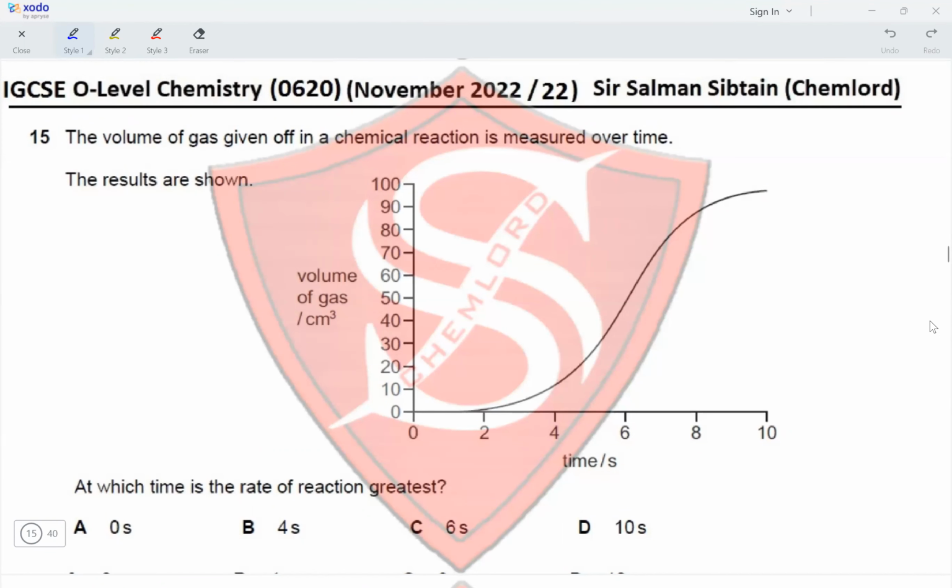So at 4 it is steeper, at 6 it is the steepest because here you can see the curve is almost a straight line. At 8, it has slowed down, and at 10, it has almost stopped. So the steepest portion of this curve is at 6 seconds, making the rate of reaction the greatest at 6 seconds. Therefore, option C is the correct option for this question.